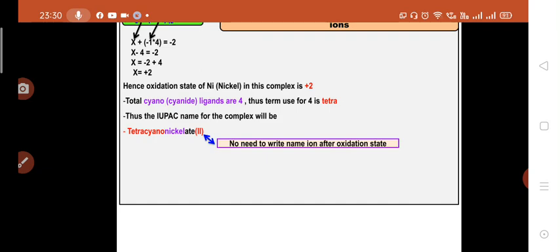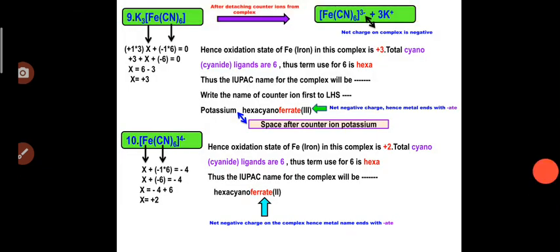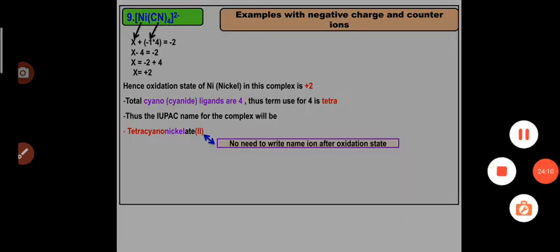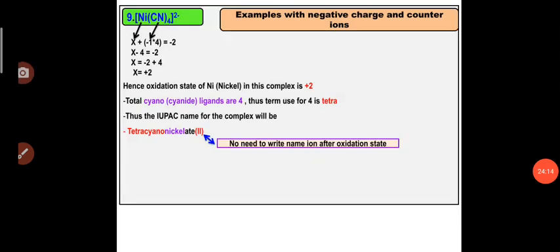So we assumed the oxidation state X for the metal, and here the metal is nickel. So nickel has a +2 oxidation state in this complex. For your information, nickel has only two stable oxidation states: one is 0 and another is +2. In most of the complexes you will find that nickel is present in the +2 oxidation state. Similarly, zinc is present in the +2 oxidation state in almost 99% of complexes. So keep this point as a hint.